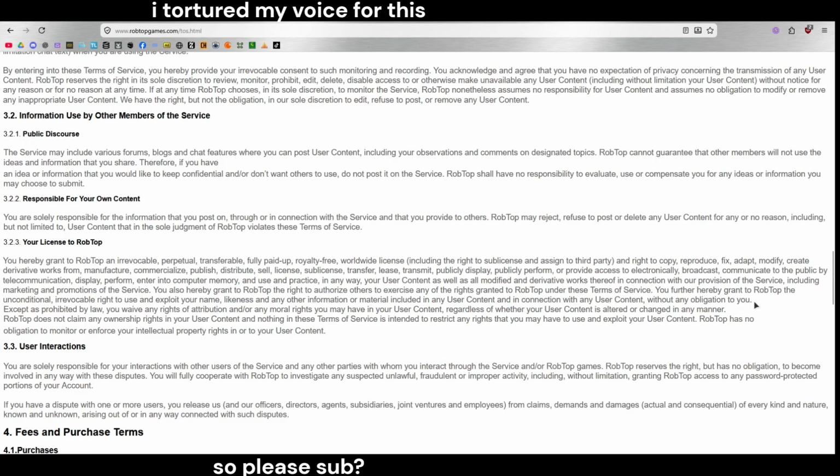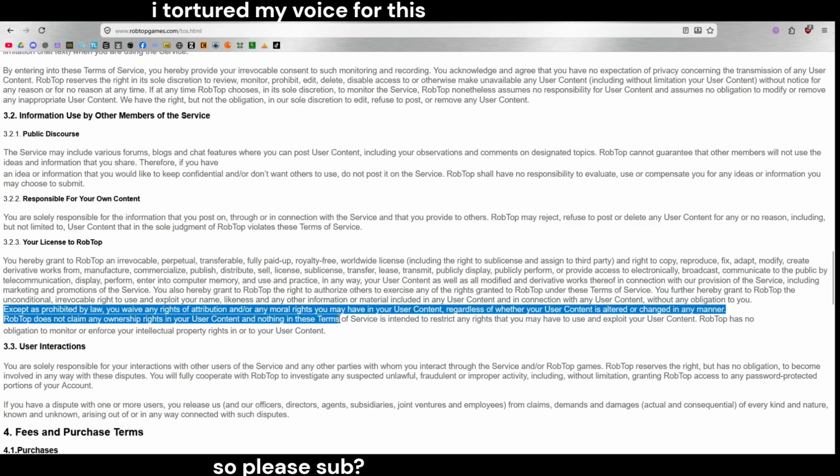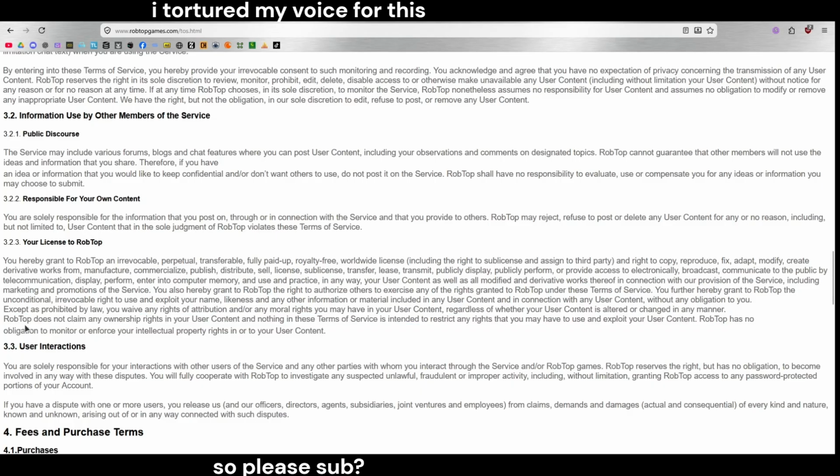You further hereby grant to RobTop the unconditional irrevocable right to use and exploit your name, likeness, and any other information or material included in any user content and in connection with any user content without any obligation to you. Except as prohibited by law, you waive any rights of attribution and or any moral rights you have in your user content, regardless of whether your content is altered or changed in any manner.